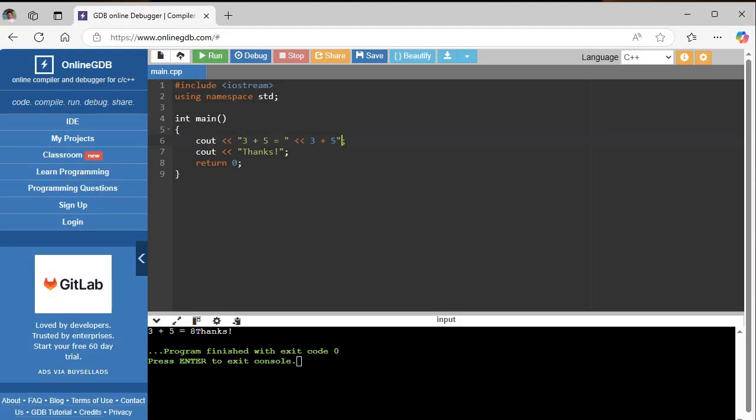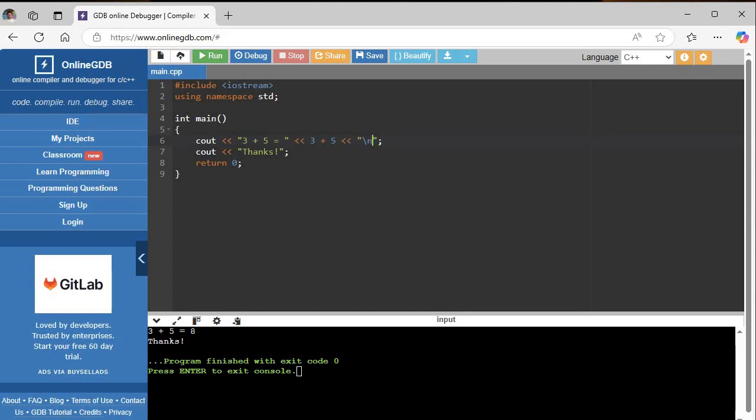And once again, whenever you switch between printing text and a math, you need to extend it with another 2 less than signs. Okay, so here 3 plus 5 within quotations, and then we switch to math with 2 less than signs. Now we switch back to text.